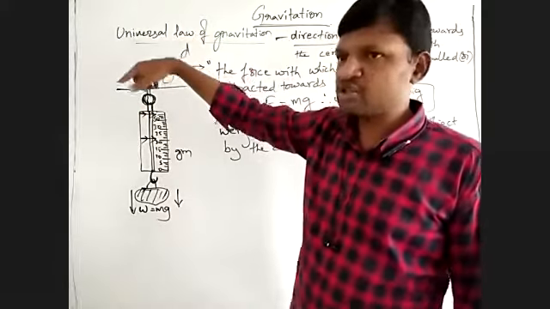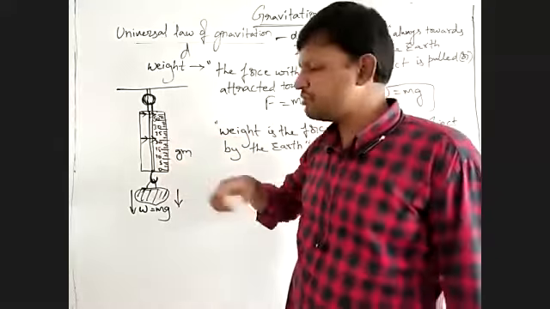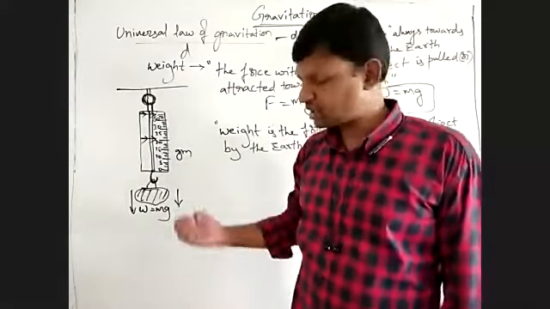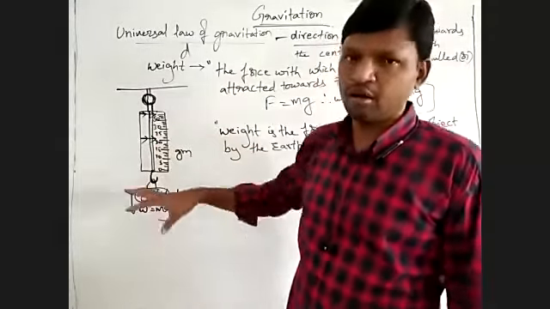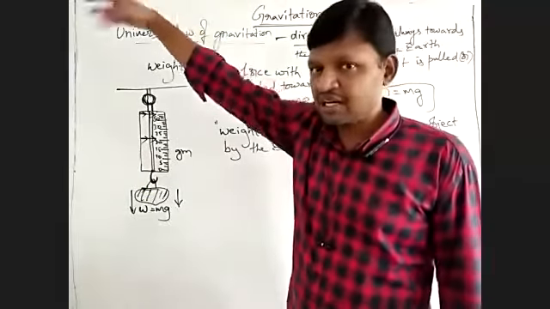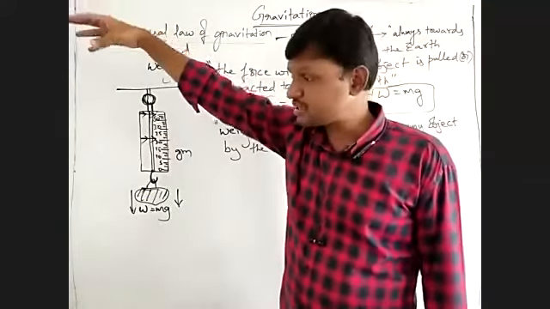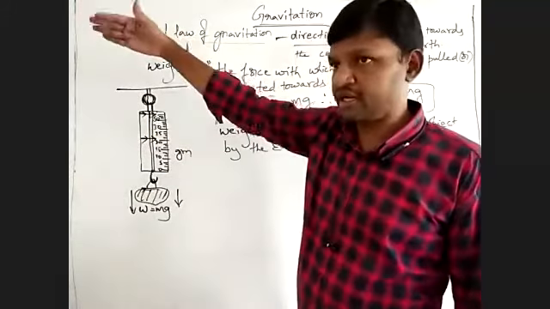You notice whether the pointer of the spring balance is showing any weight or not when the spring balance is in the air, that means when it is falling freely from a particular height.